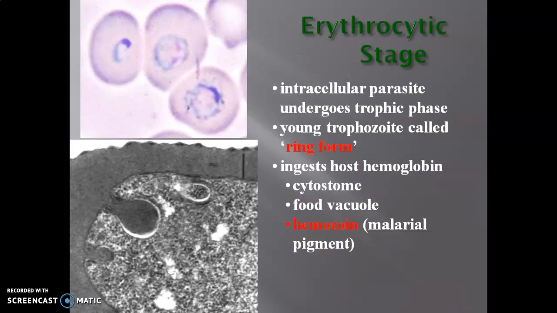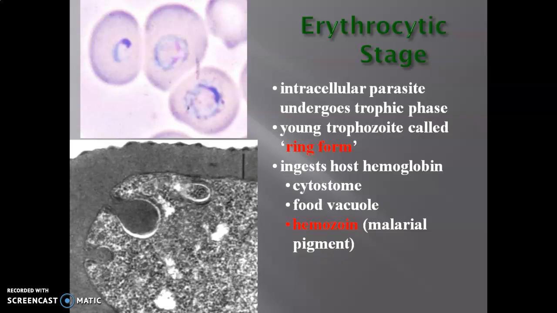See here, now the next stage, the second stage, is the erythrocytic stage, where the intracellular parasite forms a trophozoite, that is the trophic stage. This trophozoite is then converted into a ring-like structure, and the ring is due to the formation of a vacuole; that stage is called the signet ring stage. We have already discussed this. Here in the erythrocytes, the RBCs, it uses the hemoglobin of the red blood corpuscle as food material, and undergoes the next development.